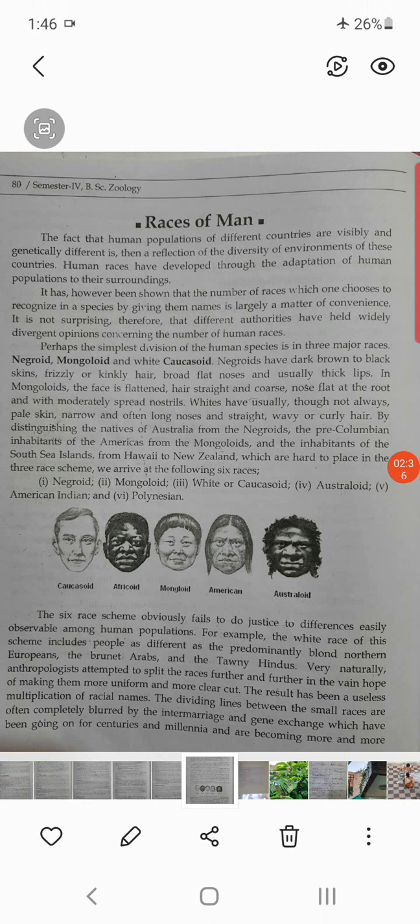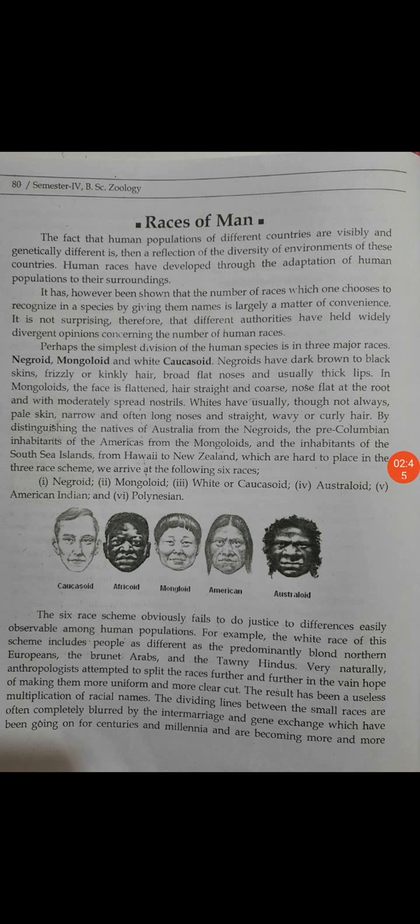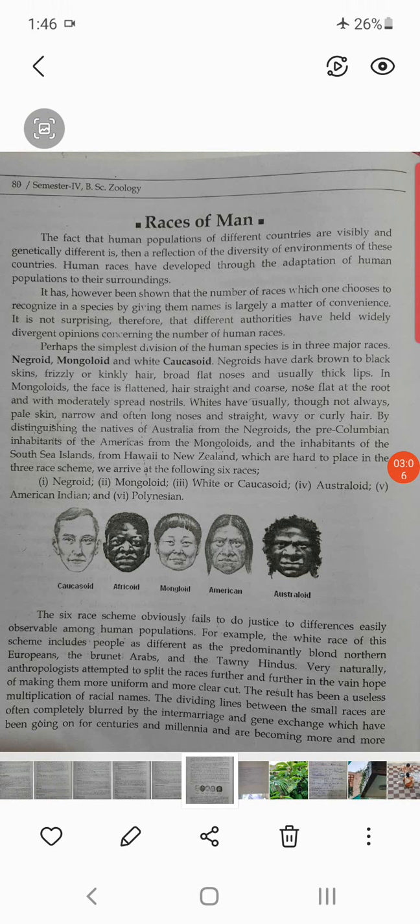Negroid, Mongoloid, white or Caucasoid, Australoid, American Indian, and Polynesian. These are the races of man present on this earth. This six races scheme obviously fails to do justice to the differences easily observable among the human population.